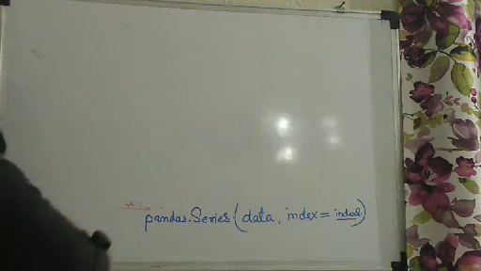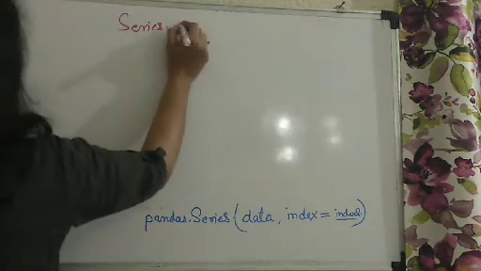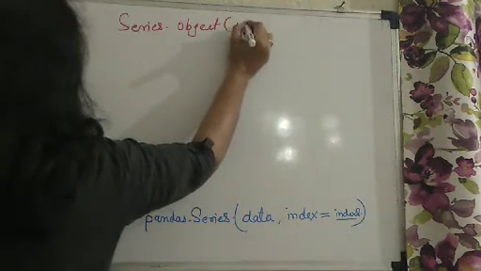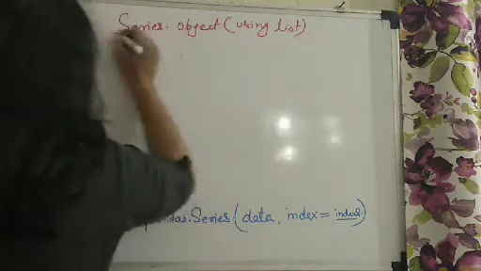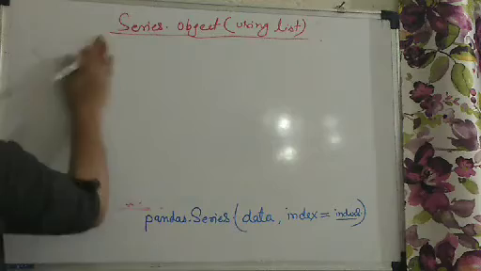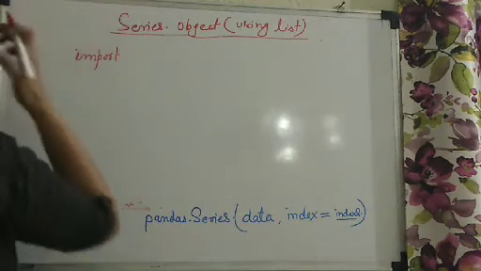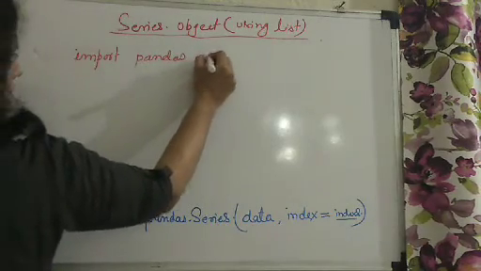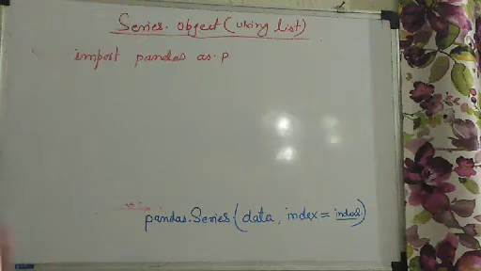First of all, you know very well that you have to import pandas as pd, where we are giving another name to this pandas library.